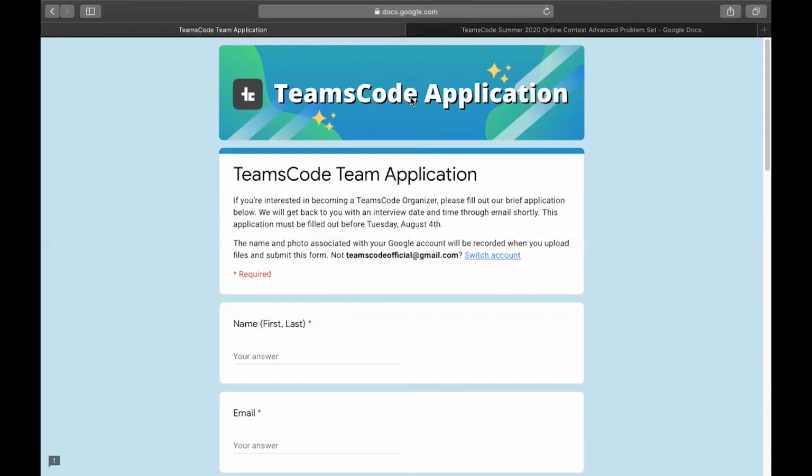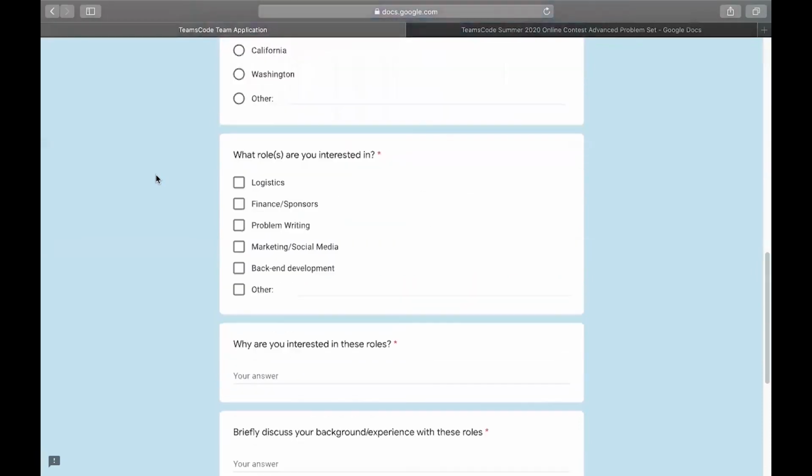Cindy asks, will there be an interview required for available roles? So for the interview, we just want to talk to you and see what kind of background you have, how much time you can really dedicate to TeamsCode, and hear a little bit about your personality. Again, for the roles, feel free to check whatever sounds interesting to you.